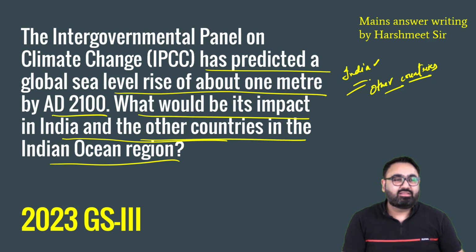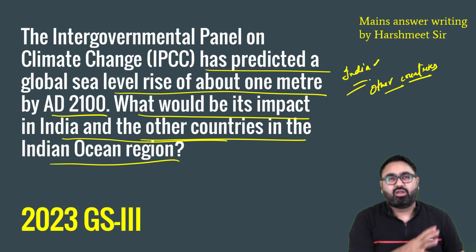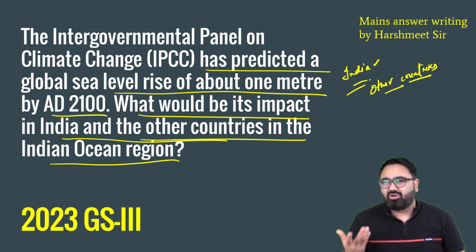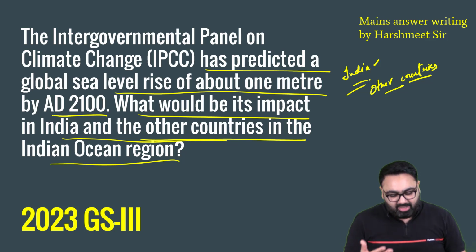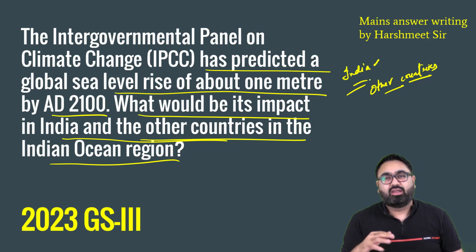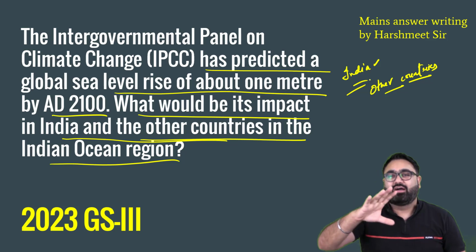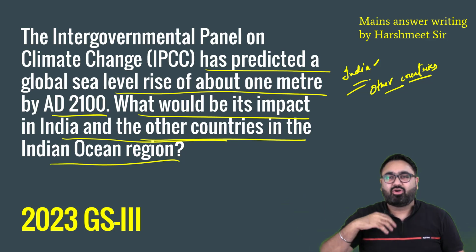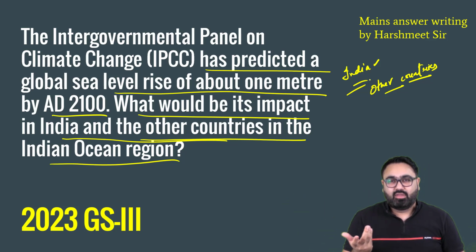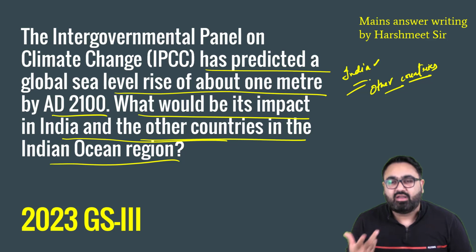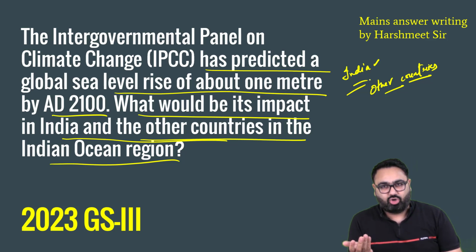So rather than thinking I will write impact on India separately, other countries separately, that does not really make any sense. The question may have asked you impact on India and other countries, but that does not mean that you will have to segregate India separate and other countries separate, because again the impact will be the same. If impact would have been different in different countries, that would have been a different matter altogether.